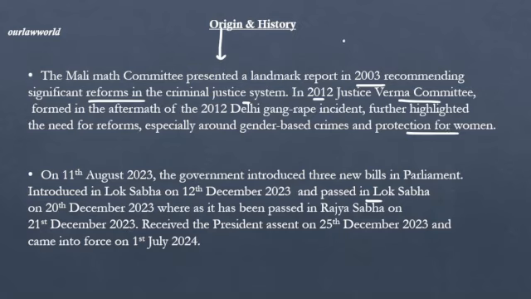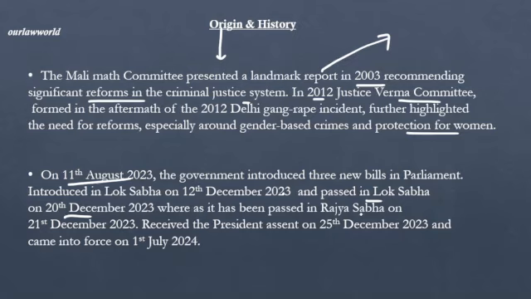Apart from this, in the history, the parliament brought up these 3 new criminal laws and introduced them on 11th August 2023. Also, there is a drafting committee in the parliament which looked into these bills. On 12th December 2023, these bills were introduced into Lok Sabha and passed in Lok Sabha on 20 December 2023.